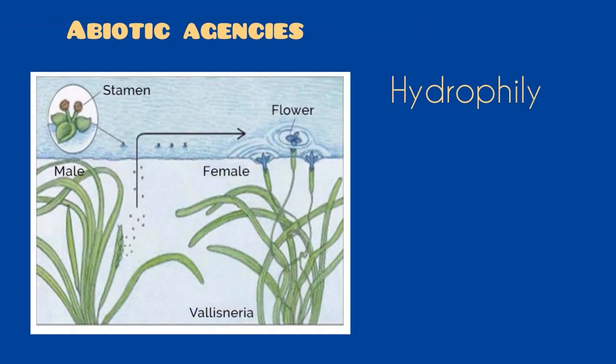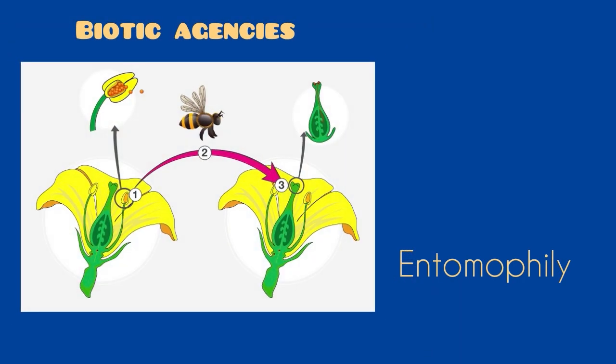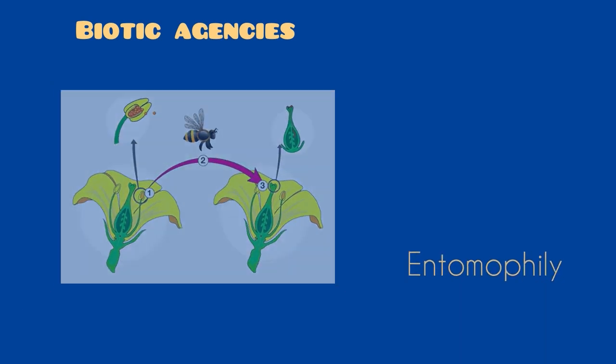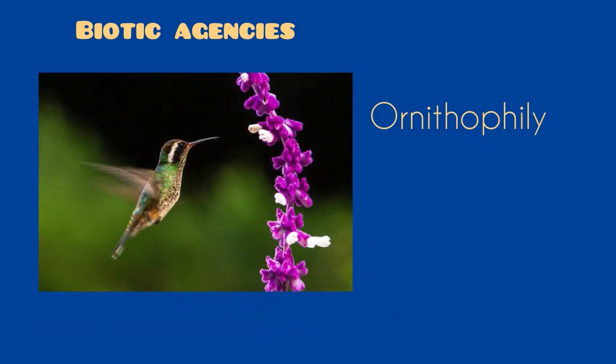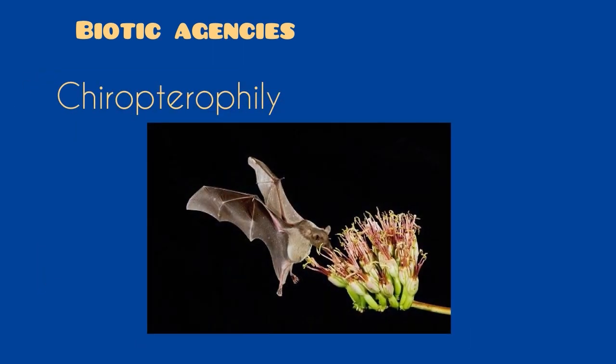Hydrophily is a fairly uncommon form of pollination whereby pollen is distributed by the flow of water. Entomophily is insect pollination. Ornithophily is pollination of flowers by birds, and Chiropterophily means pollination which occurs through bats.